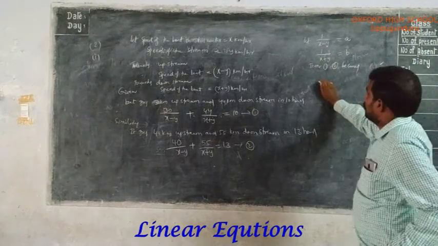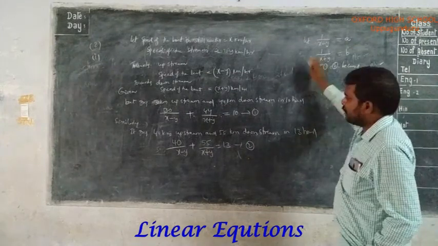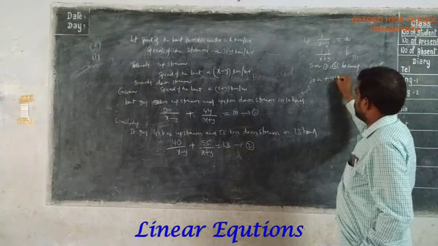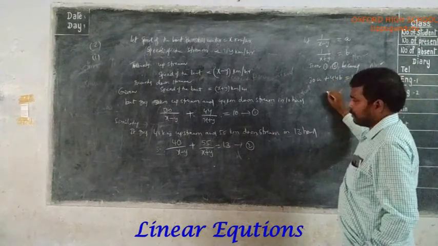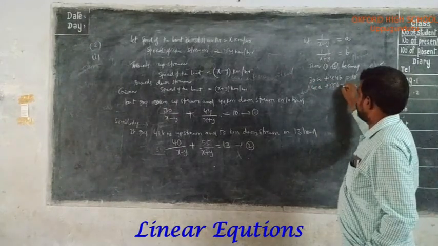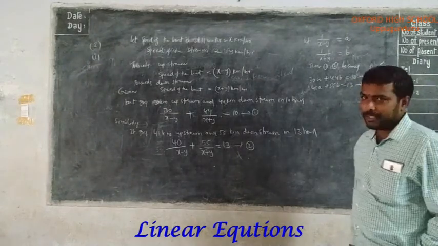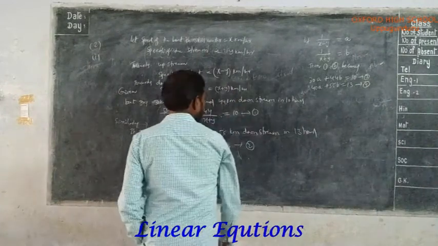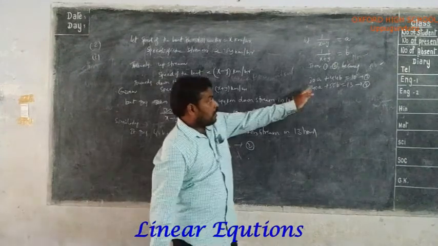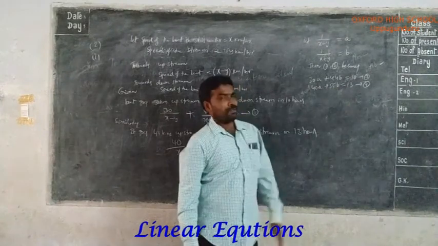Equation 1: in place of 1 by x minus y, when you substitute a, this becomes 30a plus 44b equal to 10. And 40a plus 55b equal to 13. These are the two equations. By converting them into a pair of linear equations in two variables, these reciprocal equations become 30a plus 44b equal to 10 and 40a plus 55b equal to 13.